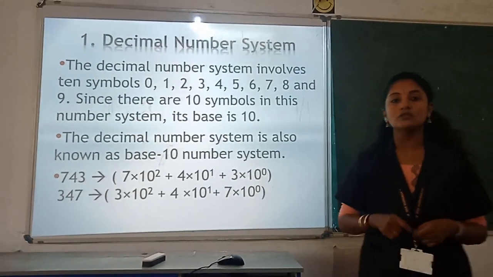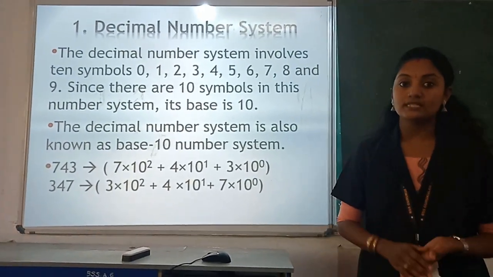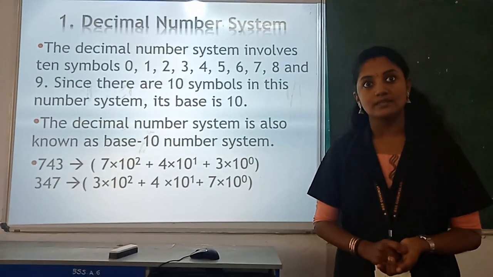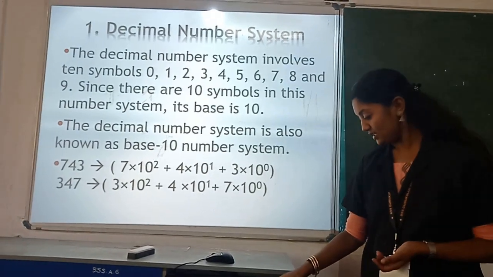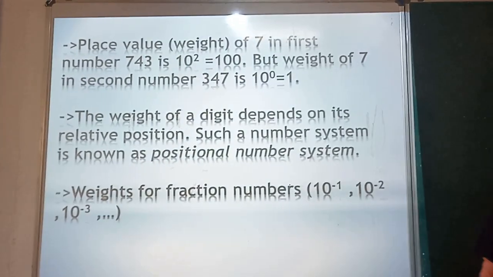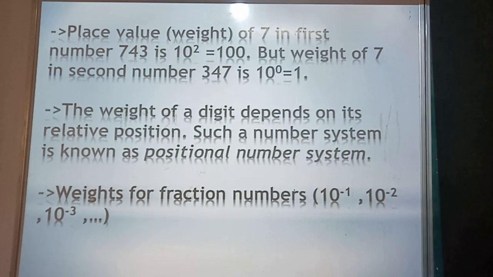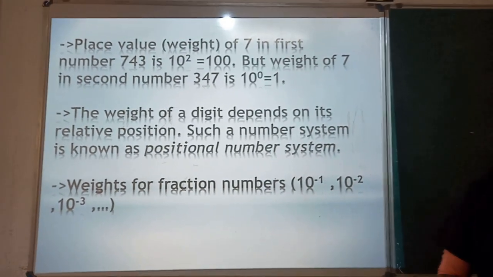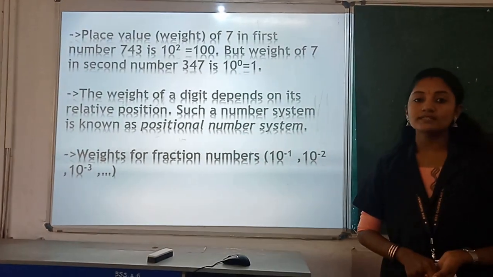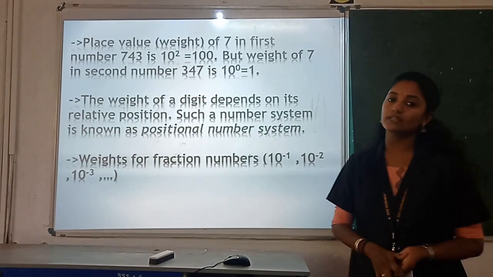Place value is also called weight. The place value or weight of a digit is based on the position of the digit in the number system, and that is called the positional number system. So the weight or place value depends on the position of the digit in the number. For normal numbers, the place value is denoted in powers of 10 raised to 1, 10 raised to 2, 10 raised to 3, likewise.